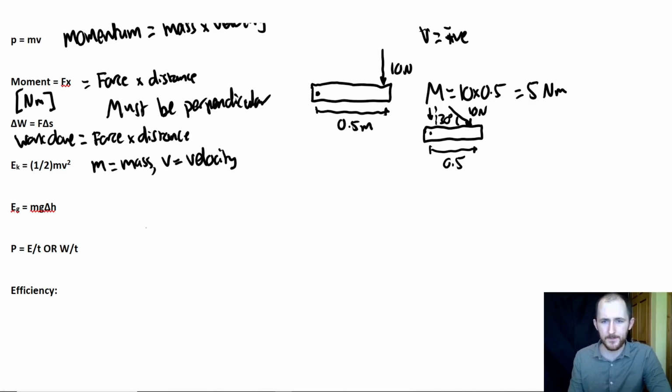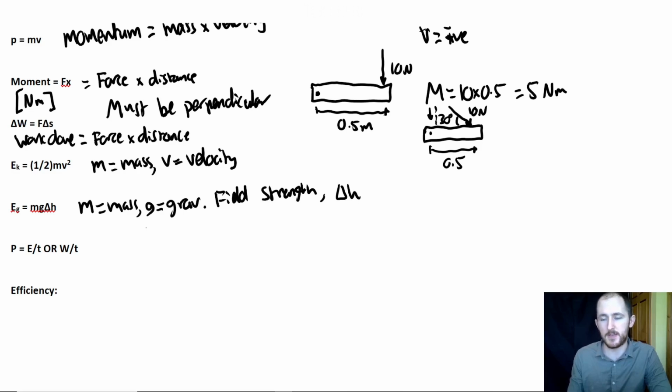Next one is gravitational potential energy, where m is once again mass. G is, I'm going to call it gravitational field strength in this case because that's a bit more realistic. It's not really to do with the acceleration. And delta H is change in height, or not really a displacement.